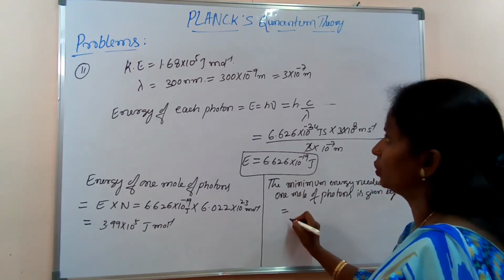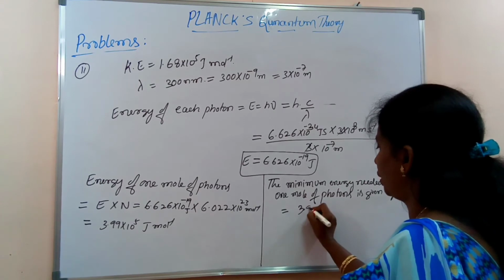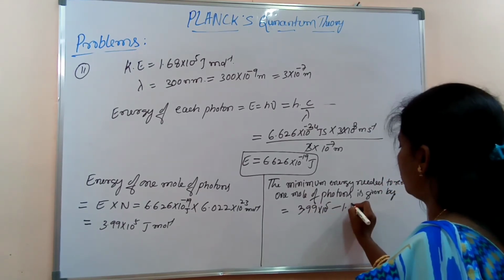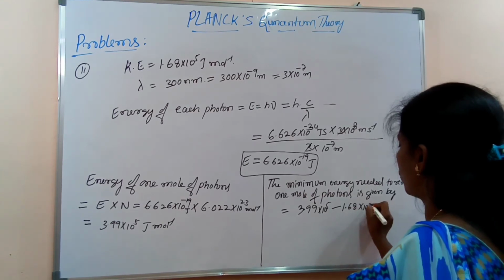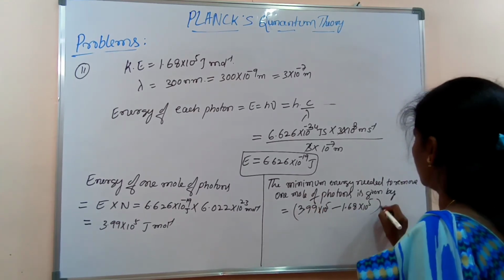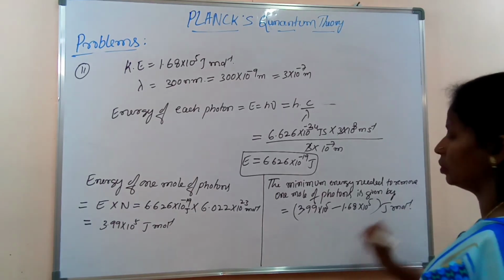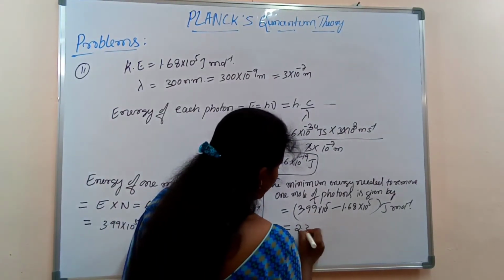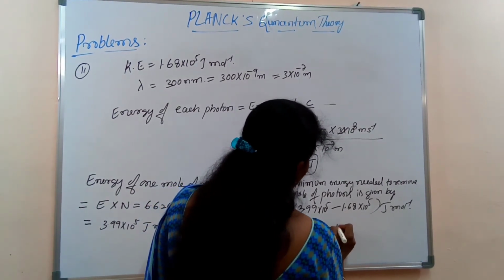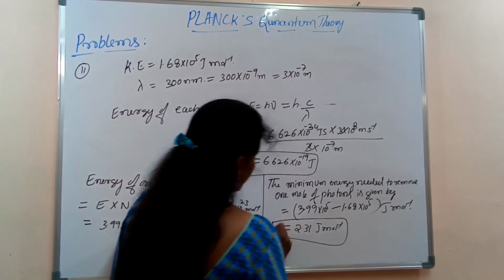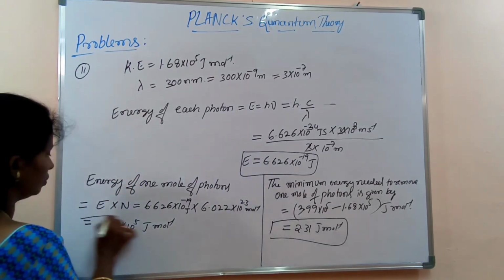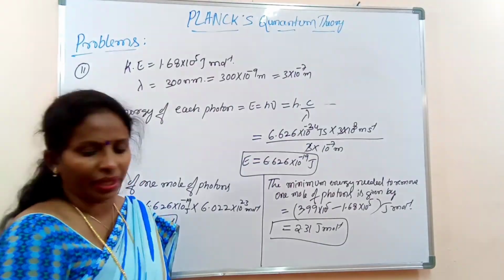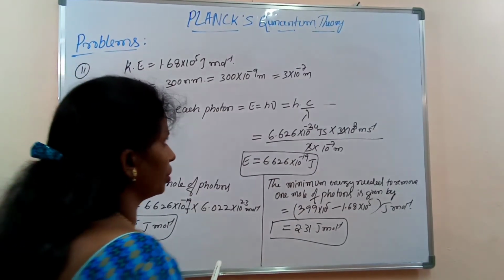So then this will be equal to 3.99 into 10 to the power of 5 minus 1.68 into 10 to the power of 5 joule per mole. Then this will be equal to 2.31 into 10 to the power of 5 joule per mole. Then this is the minimum energy. Minimum energy for 1 electron is given by